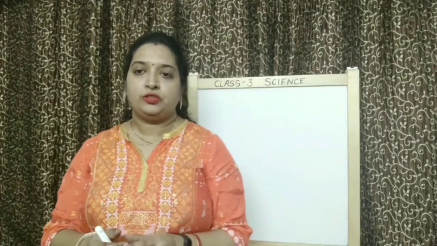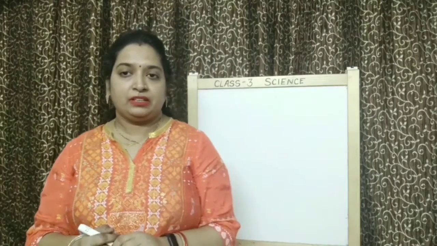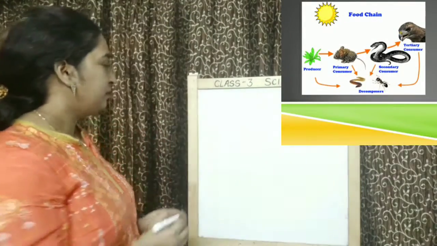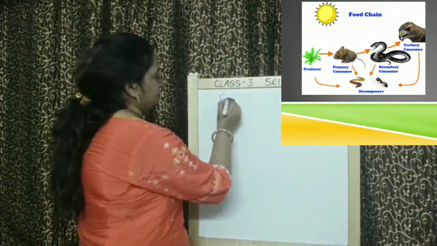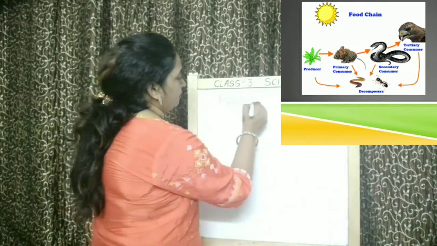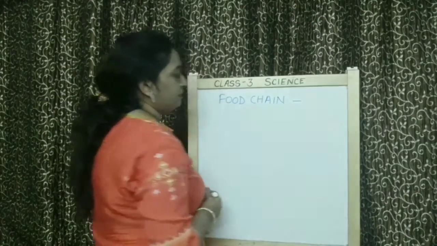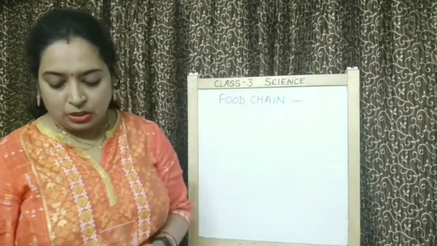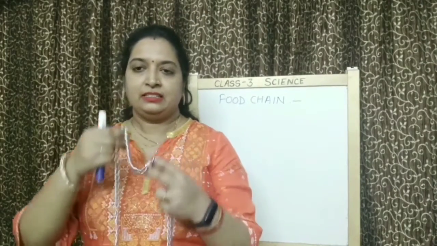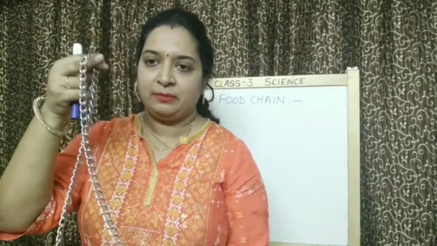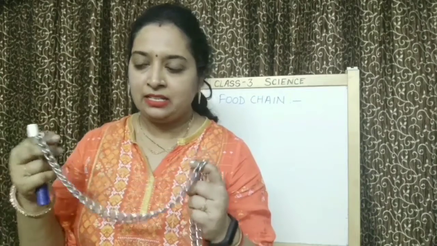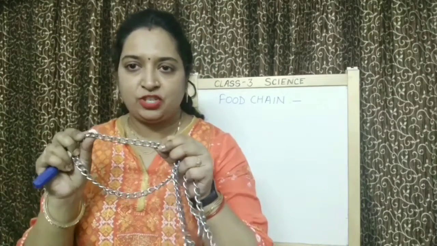I am going to introduce a new topic for today, and that is food chain. You are seeing here one chain, right? This is a chain made up of metal. So what are you seeing in this chain?